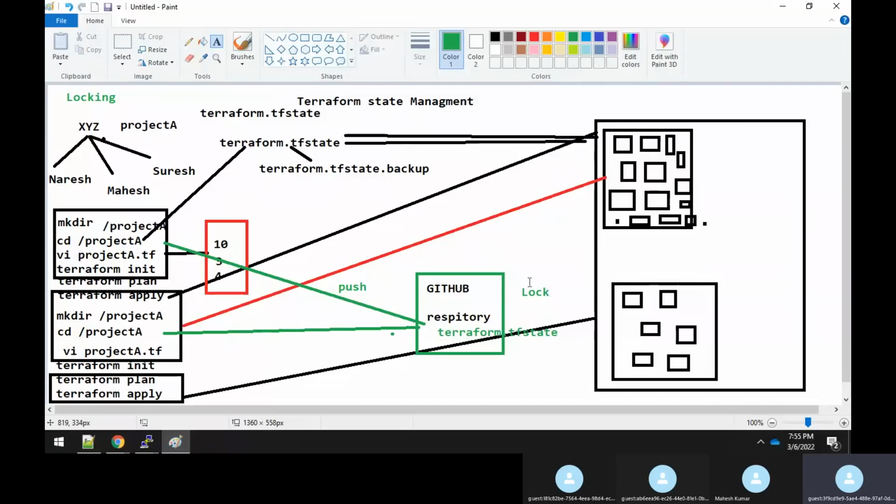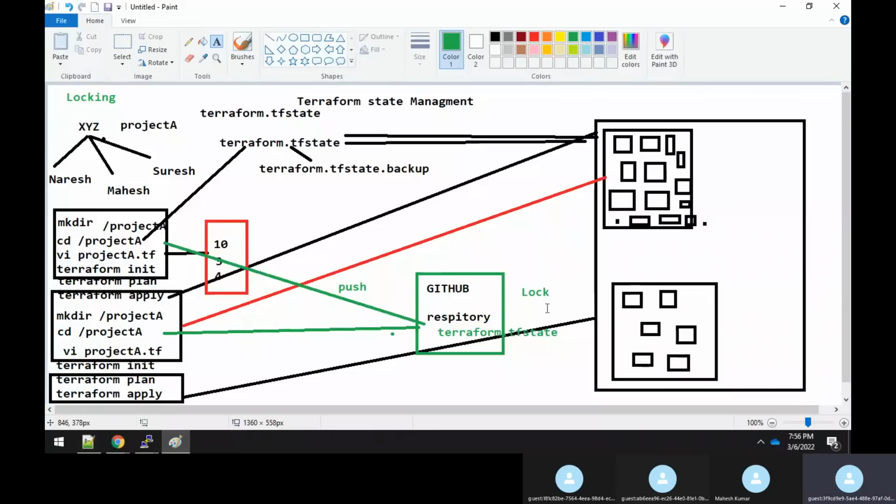Because if a locking mechanism is implemented, it will throw an error saying that there is already a pull operation happening by some other user. You cannot pull. So Mahesh has to wait till the pull is completed by Naresh. So you have to additionally implement this locking technique. Actually, GitHub doesn't provide this locking technique on its own. So again, there's a use case here that you need to separately implement locking.